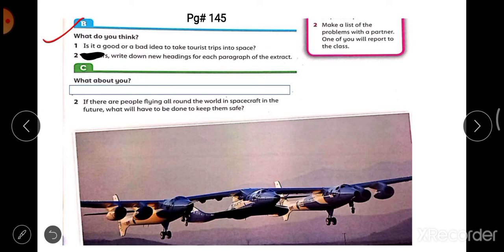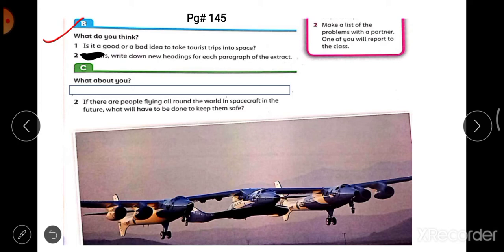Because as you know, when a person goes into space, there is no water, there is no oxygen at all. The person is not so safe when they travel into space. Okay, this is very risky. So do you think it's a good idea to take a flight into space, or a bad idea, if a common person wants to see the Earth from outer space? Is it a bad idea?